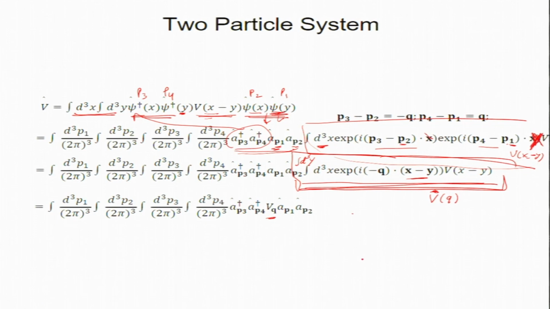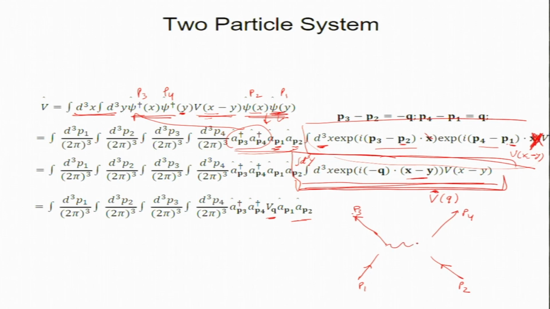Now, given the state, I just have to destroy two particles and create two of them. So how do I write this as a Feynman diagram? Let us bring in the particles P1 and P2. Incoming are P1 and P2, outgoing are P3 and P4.